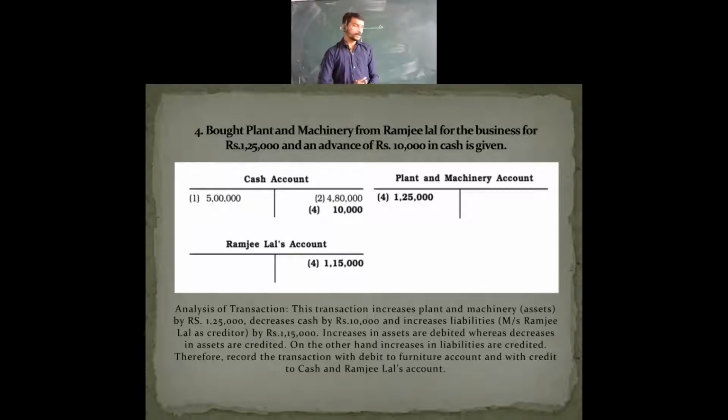Here we are taking over here. The transaction has been increased. How is it increased here? There is an increase in plant and machinery. The asset has been increased by 1,25,000 and cash decreased by 10,000.